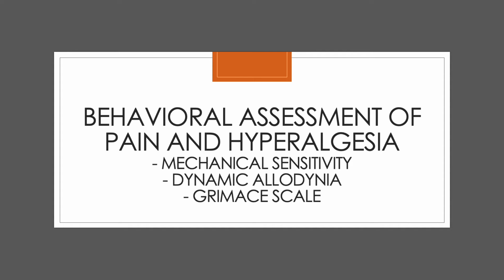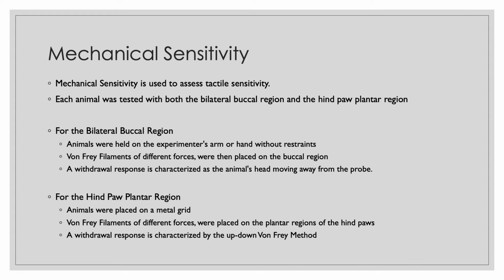Next is the behavioral assessments of pain and hyperalgesia. So our first method is mechanical sensitivity, which is used to assess tactile sensitivity for both the bilateral buccal region and the hind paw plantar region. For both of these, animals were placed on a metal grid, and von Frey filaments of different forces were placed on the 2 regions. Withdrawal responses were characterized from there.